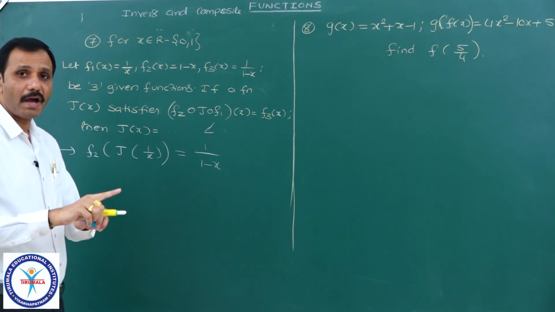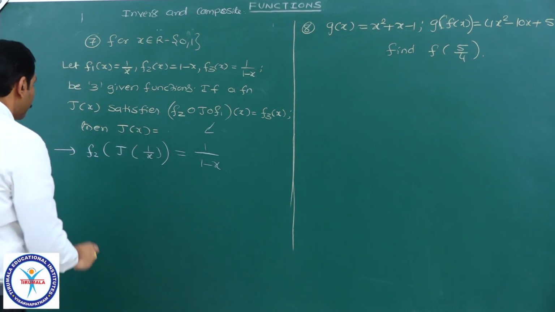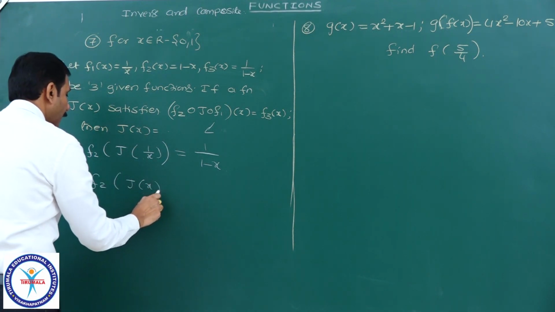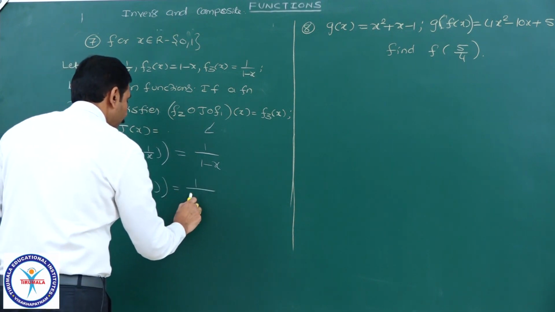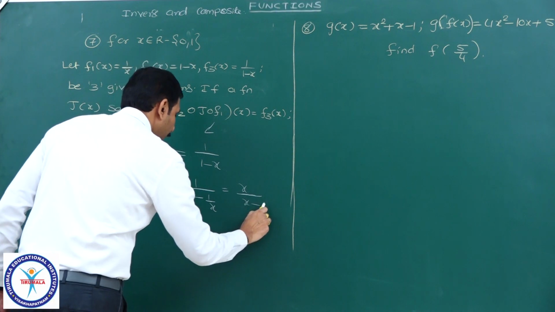I want j of x, not j of 1 by x. I will replace x by 1 by x. That is, f2 of j of x is equal to 1 by 1 minus 1 by x, which is x by x minus 1.